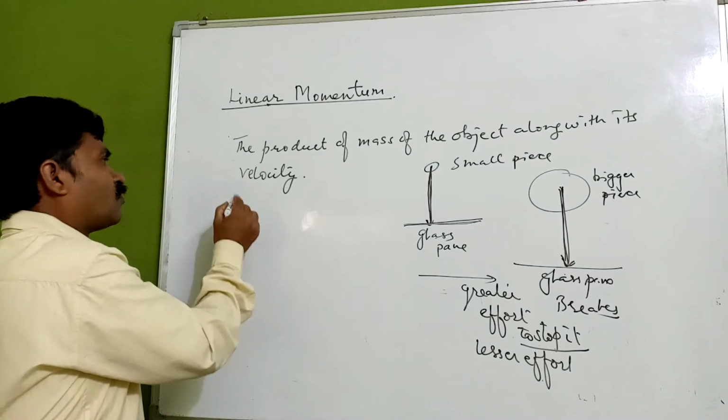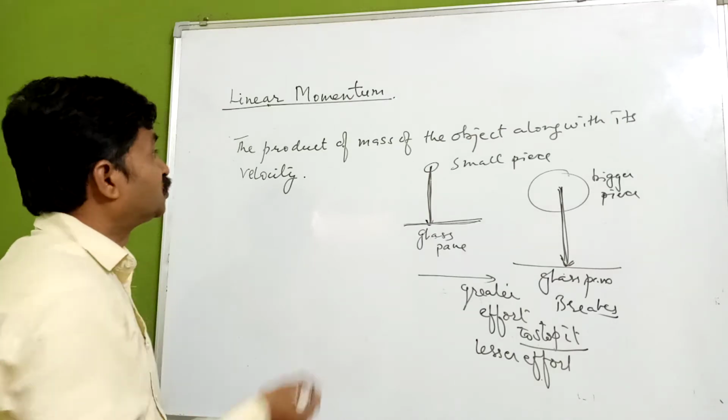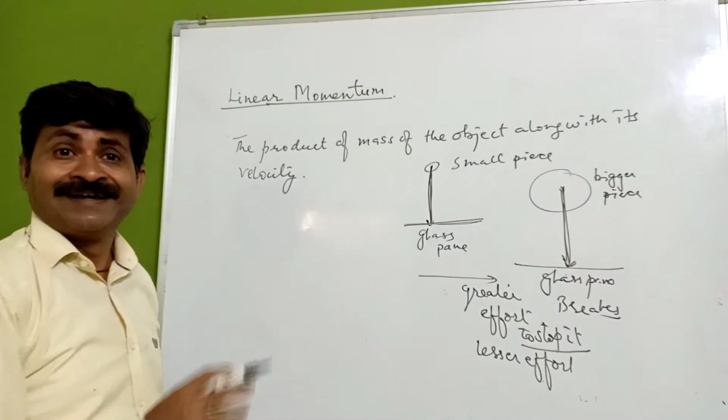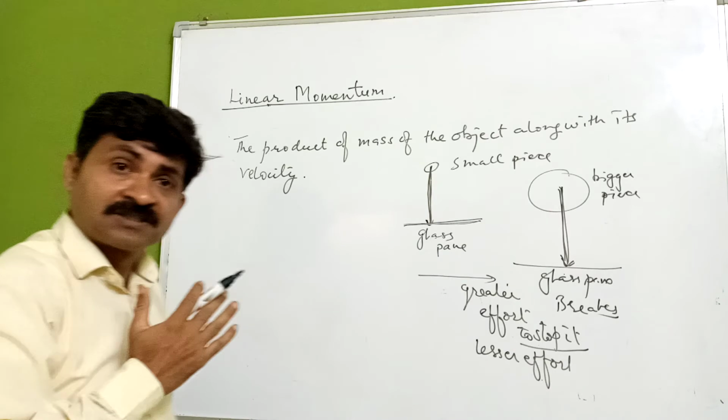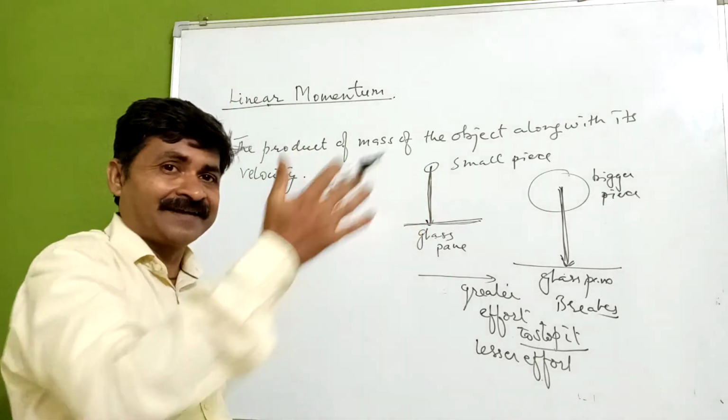So we can say it is the quantity of motion, termed linear momentum because the velocity is linear, in a straight line.